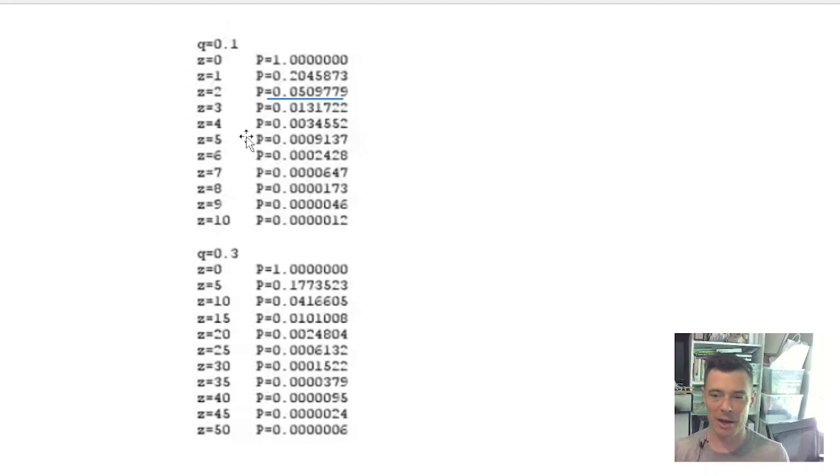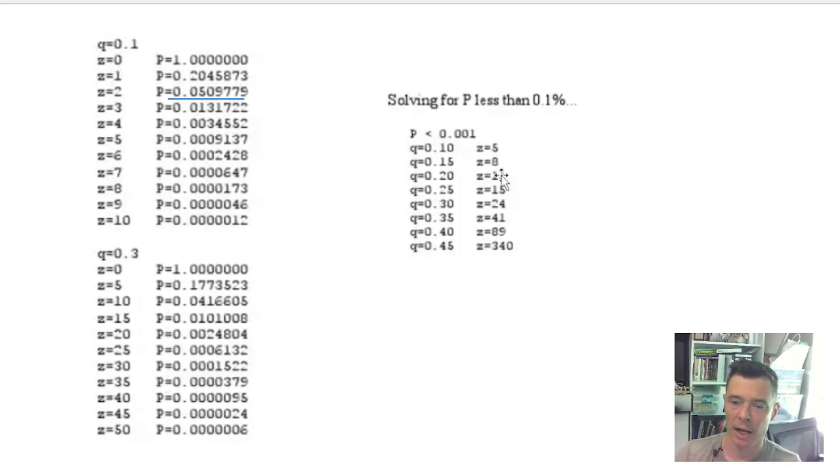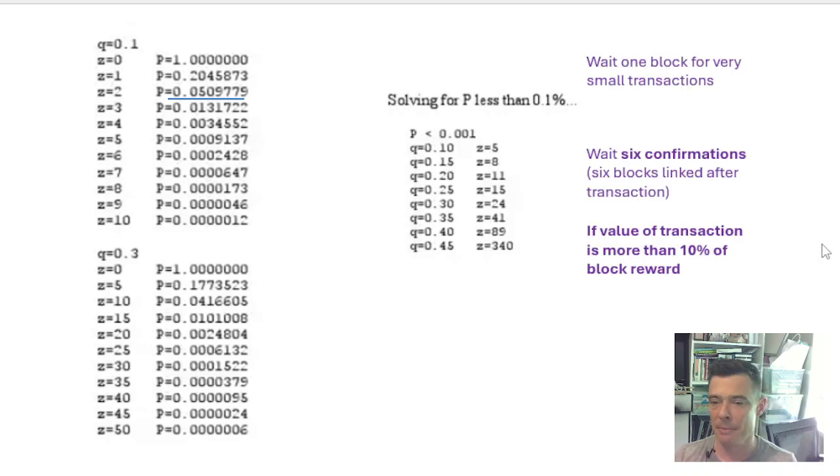You can repeat for Alice falling behind by more blocks, and you can do it for different amounts of network power that she has. Note on this table that the z is incrementing in increments of 5. So if Alice is 5 blocks behind, but she has 30% of the network power, it's still a high chance that she could do a double spend. This table is showing under what conditions Alice has less than a 0.1% chance of ever completing a double spend transaction. The rule of thumb basically is to wait 6 blocks for very large transactions.